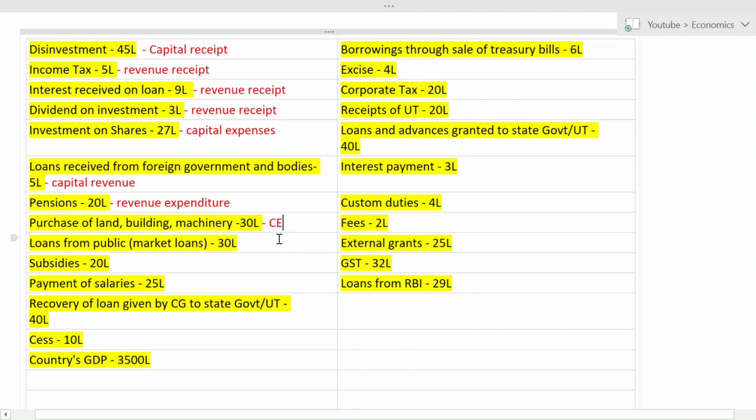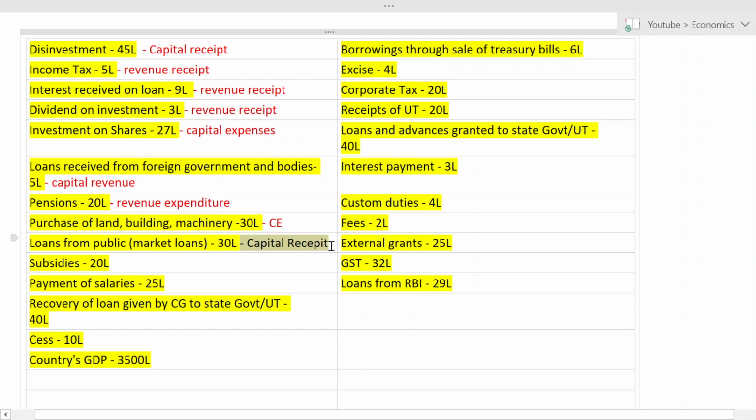Now, the next one, loans from public. So the government is borrowing loans from the public. Will they borrow loans regularly? No, once in a while. Whenever it is necessary, then they will borrow. It is capital. Is money coming in or going out? Coming in. So it is a receipt.